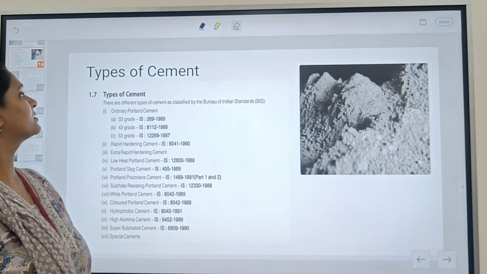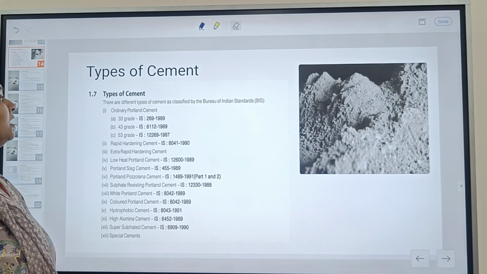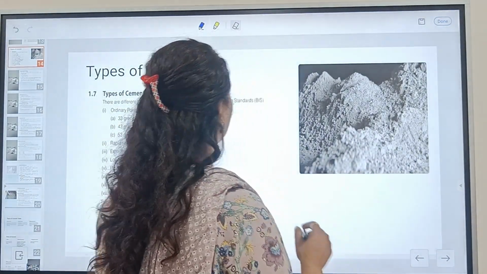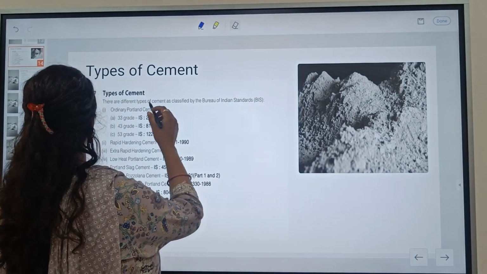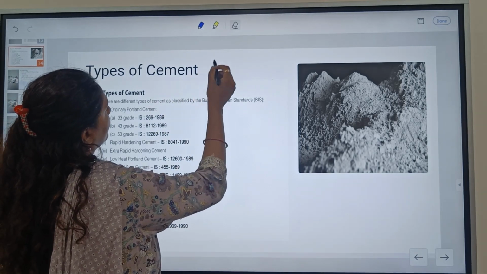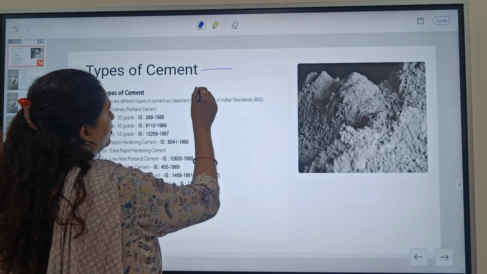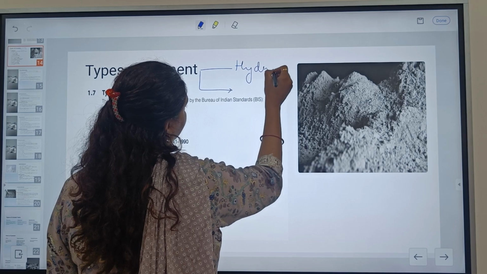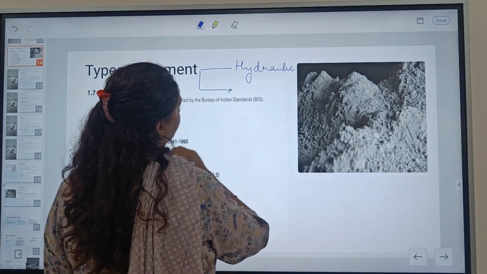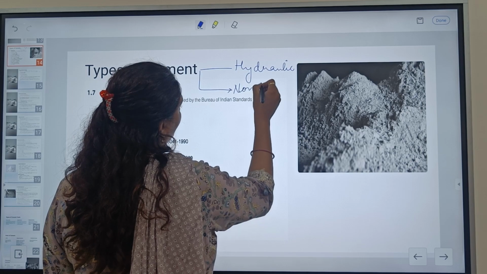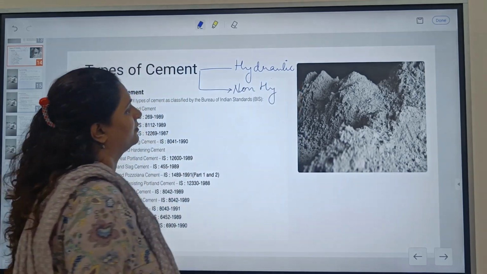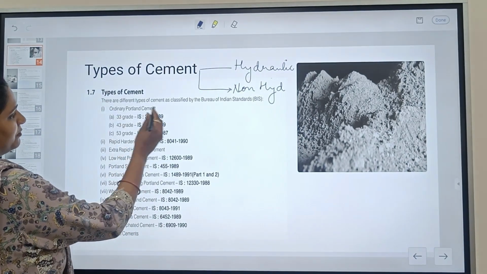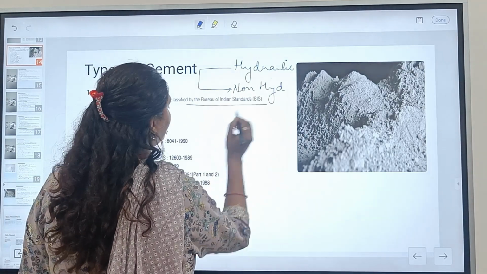Now, we are going to start types of cement. Cement, as we told in the last lecture, in the last slides, can be broadly classified into two types: hydraulic and non-hydraulic. These are the types of cements classified by the BIS.